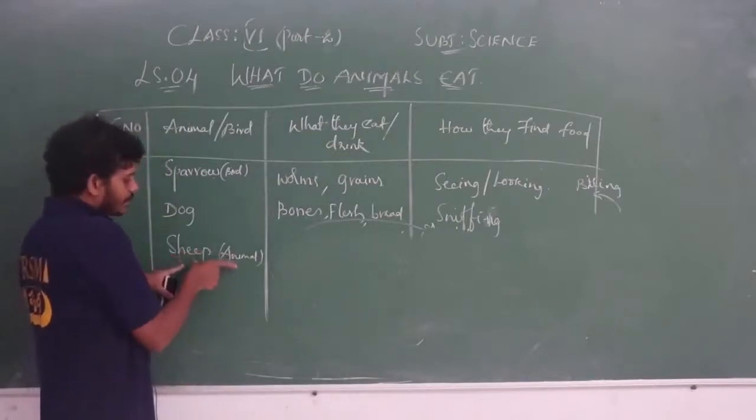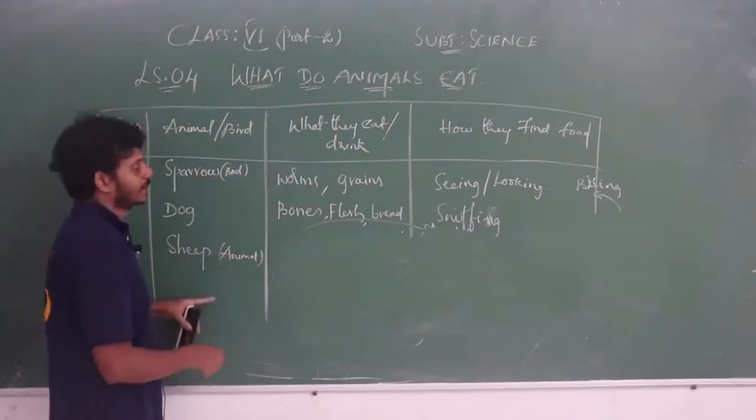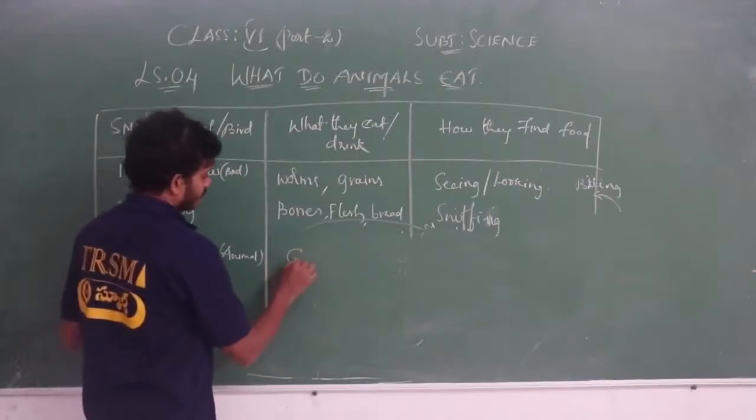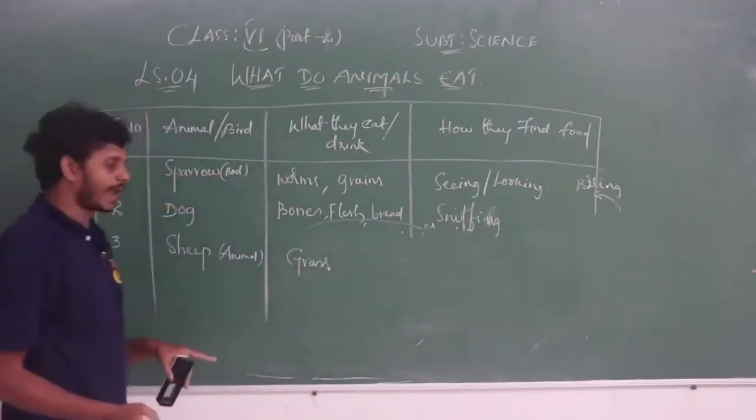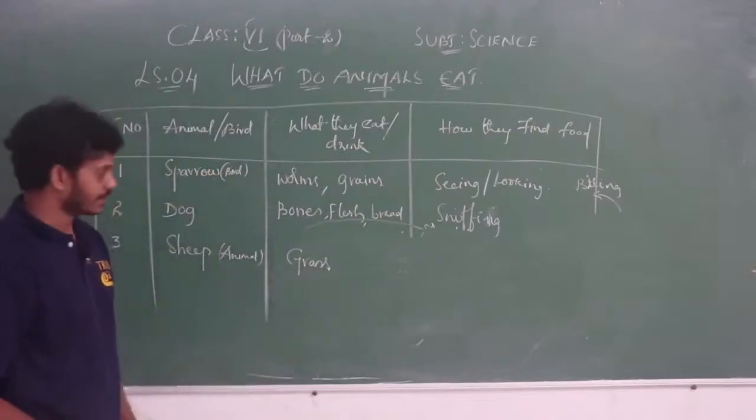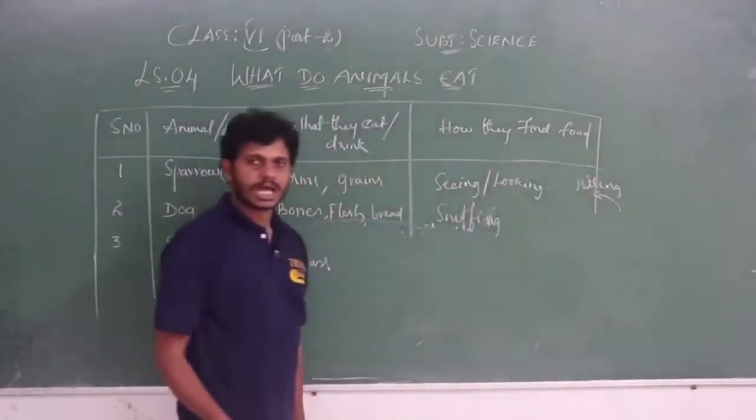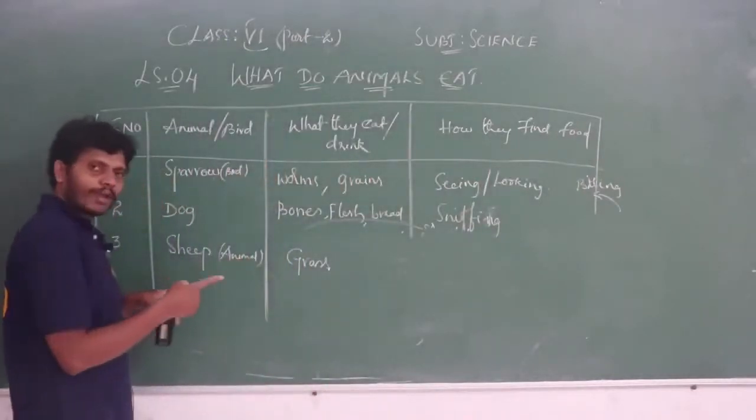This animal, the sheep, comes under animals. So what do they eat? They eat grass, which is a plant product. How do they find the food? How do these sheep find the grass?